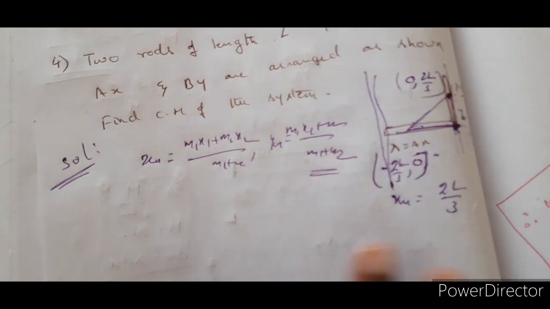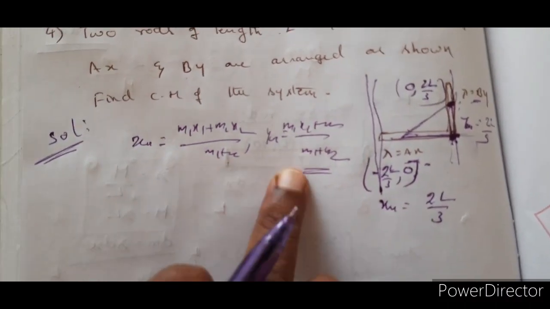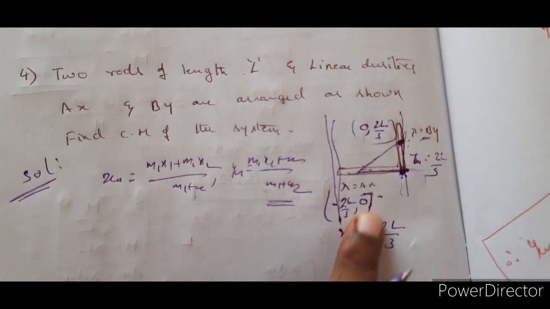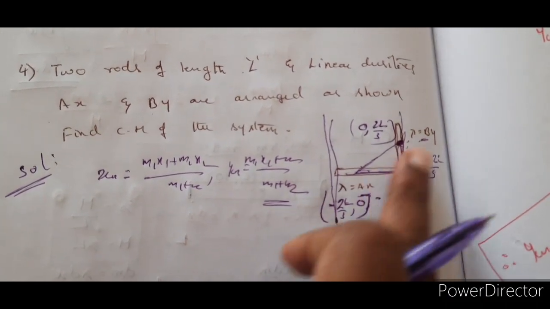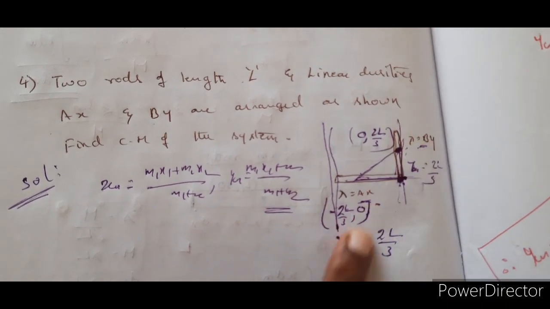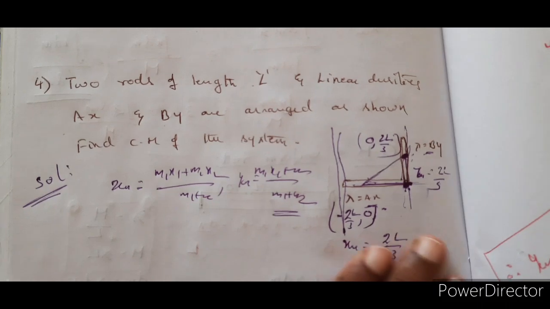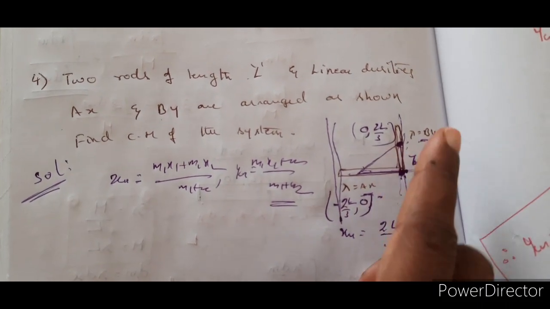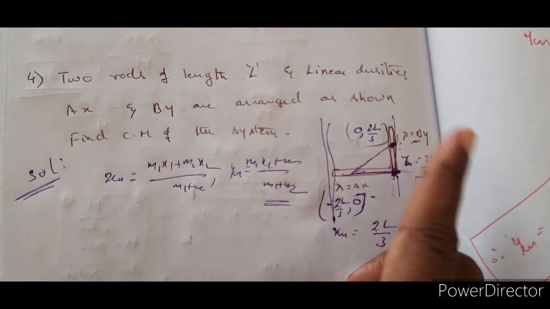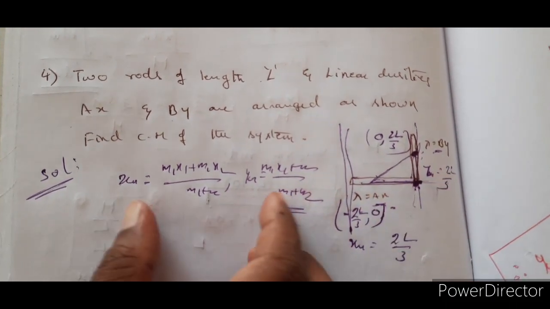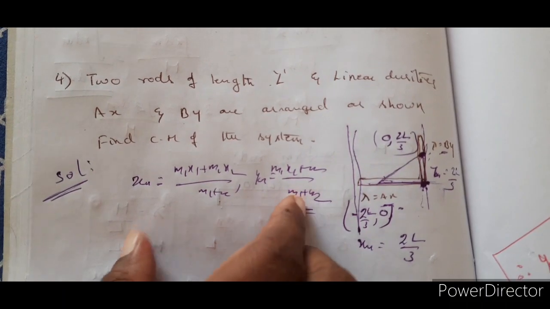This is for a discrete mass distribution, and the concept we applied here is for a continuous mass distribution. And how is the mass distributed? Non-uniform mass distribution. Beautiful problem. We are using three concepts here: continuous mass distribution with non-uniform mass distribution, and we are going to combine it with discrete mass distribution to solve the problem.